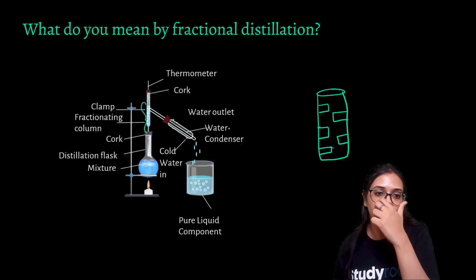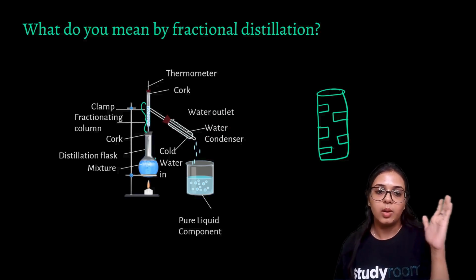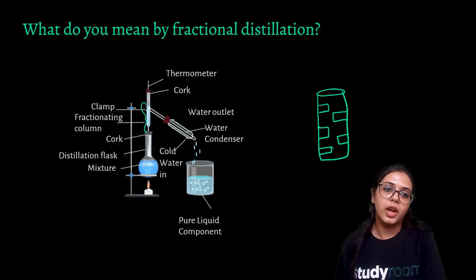So when miscible liquids do not have a vast difference in their boiling points, when it evaporates, it goes through this fractional distillation where there must be a difference in temperature, right? Since this is closer to the whole setup, this will have more temperature than this, okay?